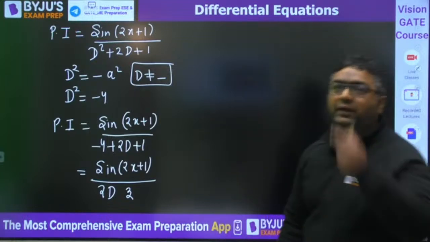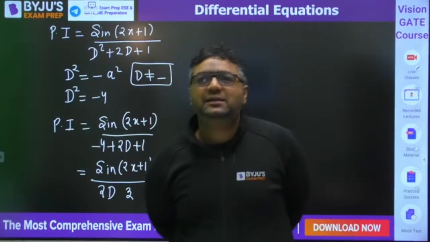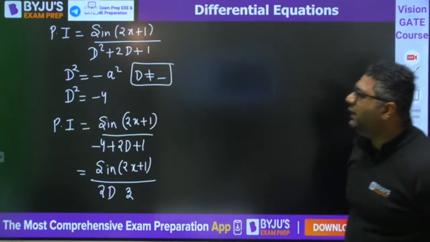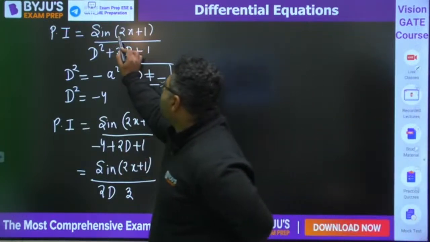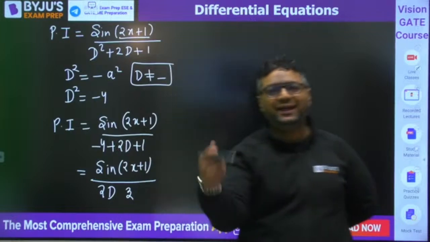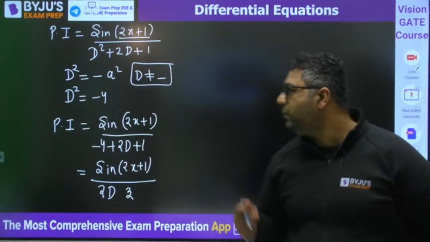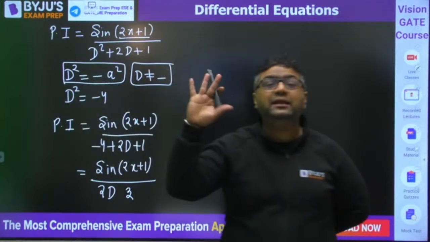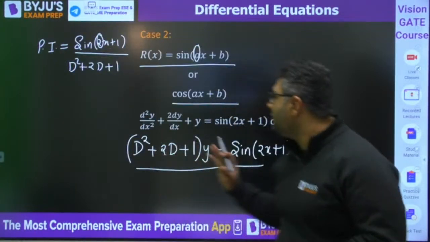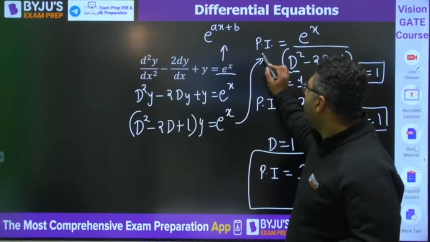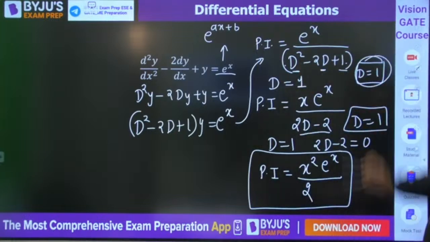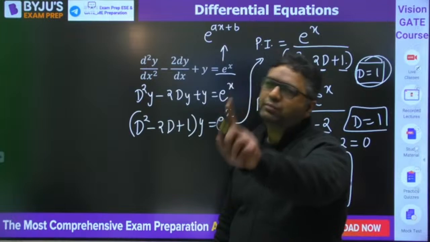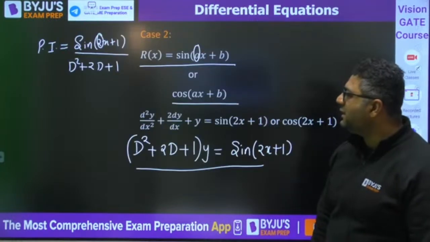Vineet, only these three cases are enough. So if you have sin ax plus b or cos ax plus b, then you put D squared as minus a squared, but you will not put anything for D. Like in the previous case, we put D equals a; here we are not going to put anything for D. We put only D squared as minus a squared, and the minus sign is outside.